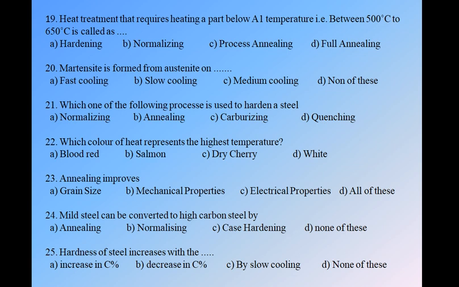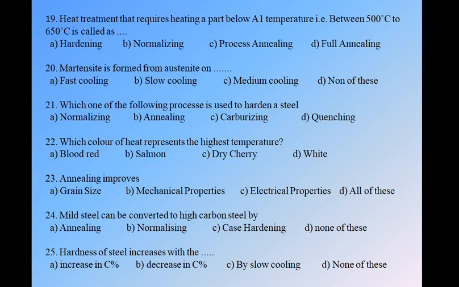Okay. Question number 22. Which color of heat represents the highest temperature? We have four options: blood red, salmon, dry cherry and white. When we heat any material, liquid or gas, if we have a high temperature, then it will glow white. So option D is correct. Question number 23. Annealing improves. We have four options: A grain size, B mechanical properties, C electrical properties and D all of these. Annealing will improve all of these: the grain size, the mechanical properties and the electrical properties. So option D is correct.